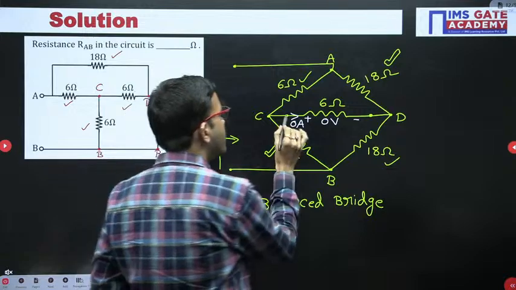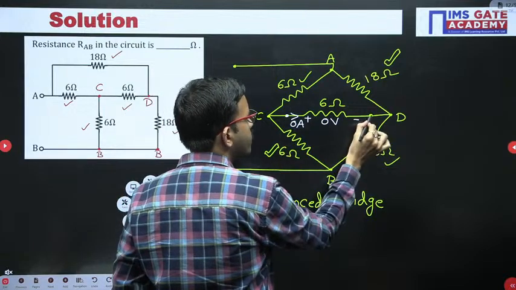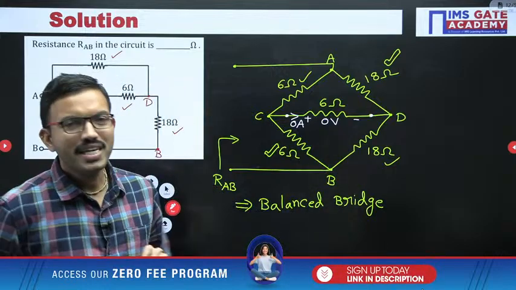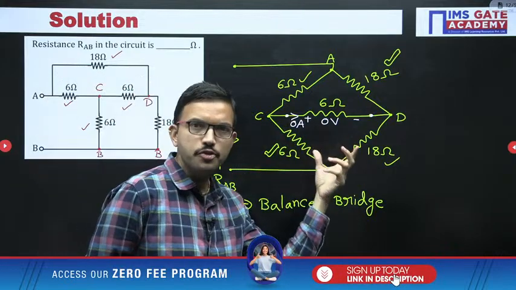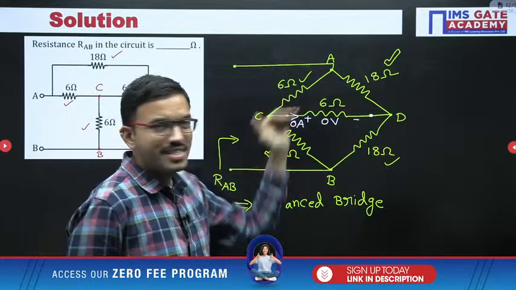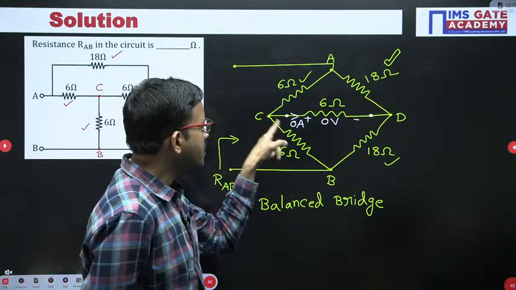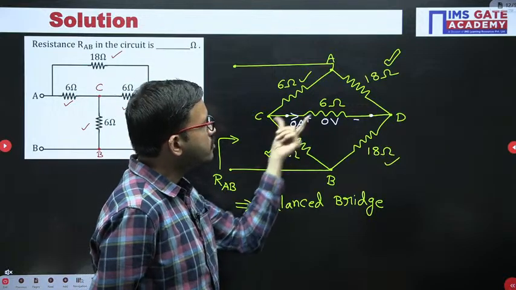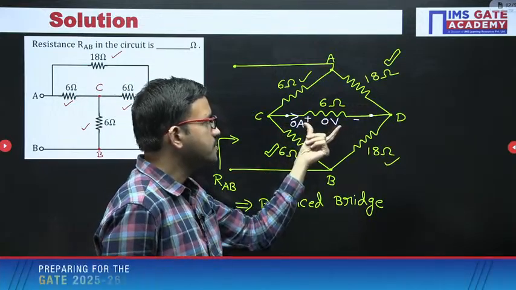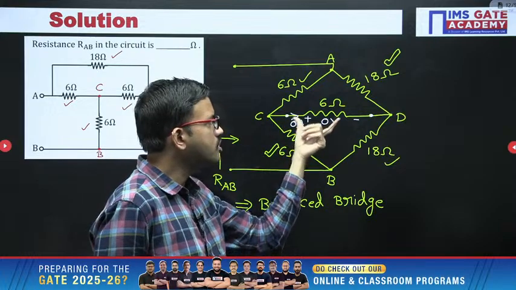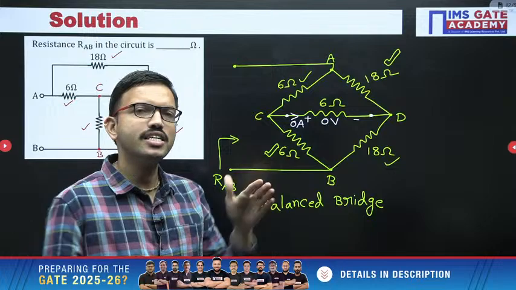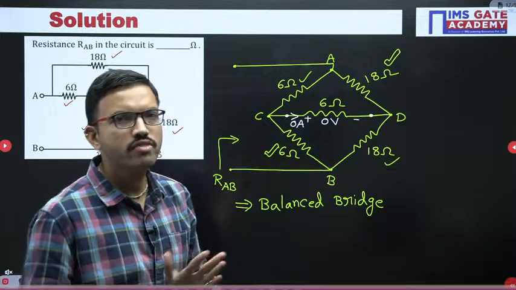Based on your convenience, in any way you can represent the equivalent circuit whenever you have a practical or finite resistor value. In that resistance path, because the current is 0 ampere, you can consider it as an open circuit. Or by using Ohm's law you get 0 volt, which means the terminals C and D are like shorted, and you can consider the equivalent circuit as short. Based on your convenience, you can follow any method.